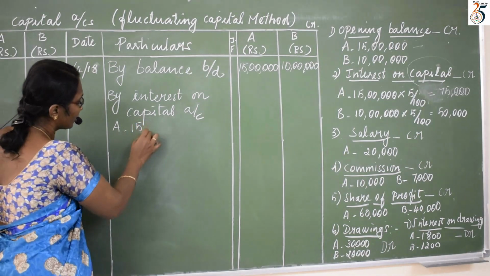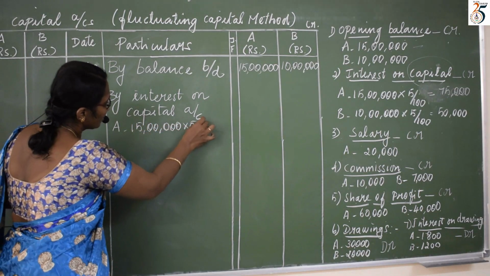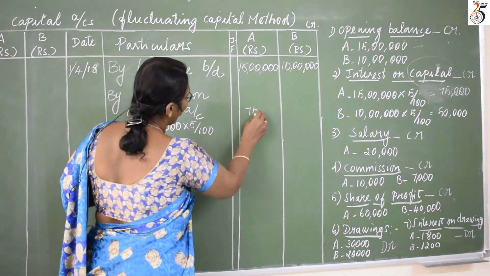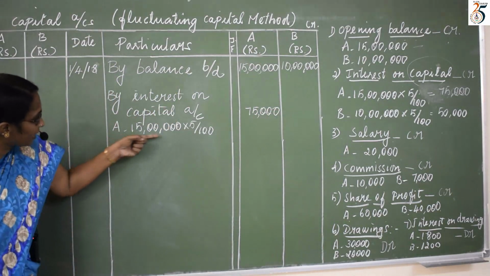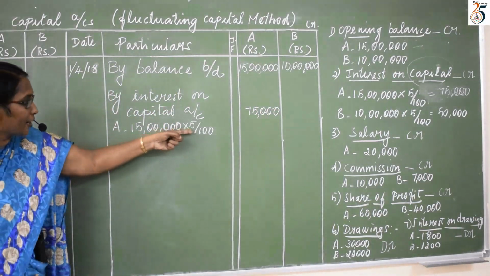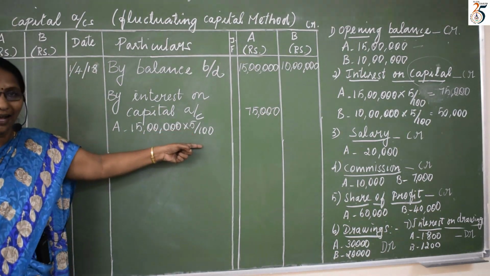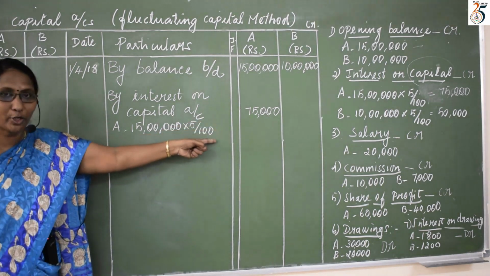Once again I show the calculation here. For A it is 75,000. How did I calculate? 15 lakhs his capital, 5 by 100, that is 5% interest. It is for 1 year, so I should write into 12 by 12.